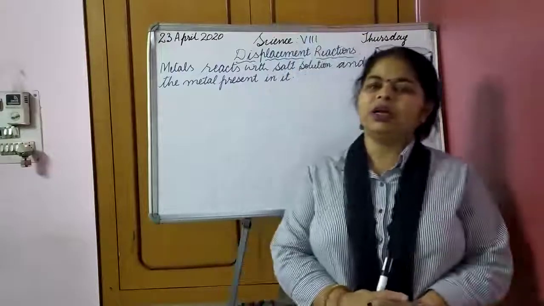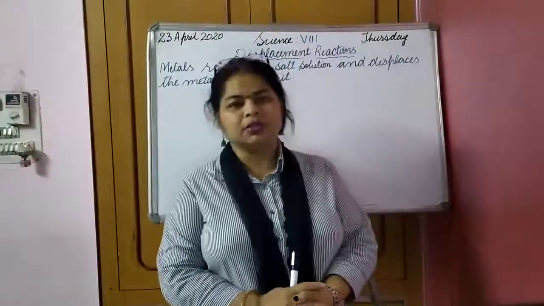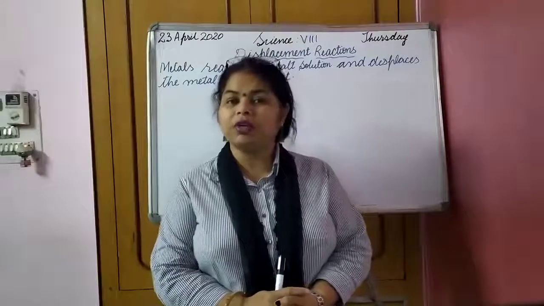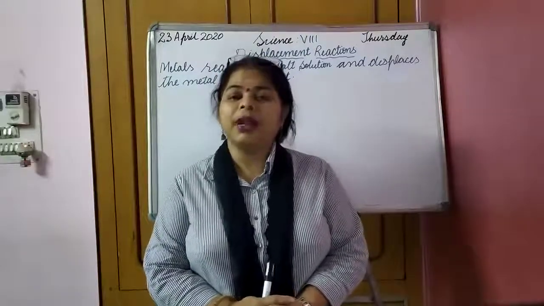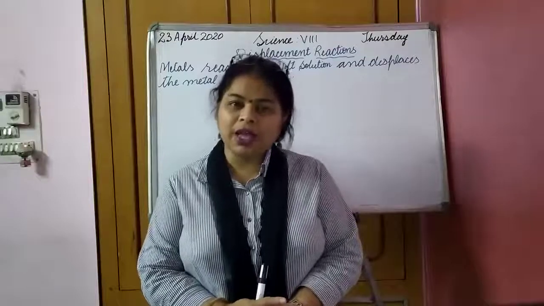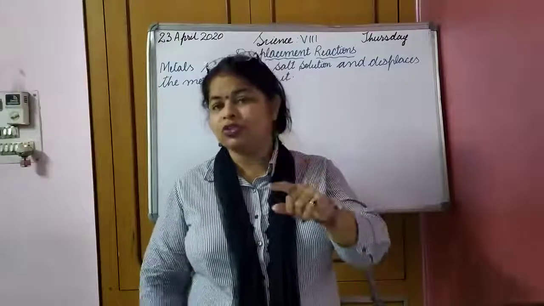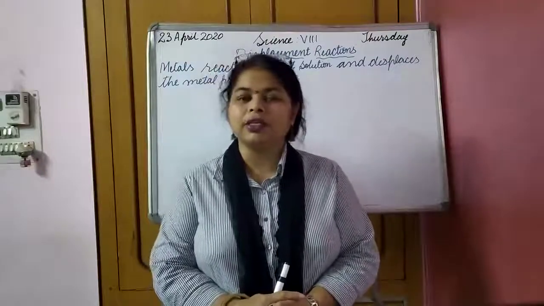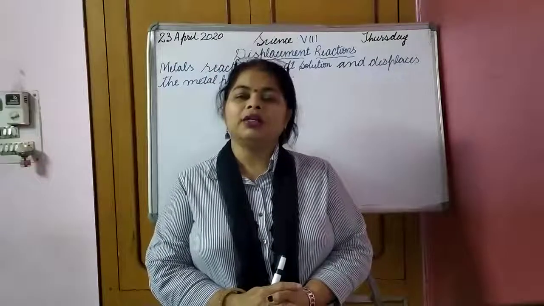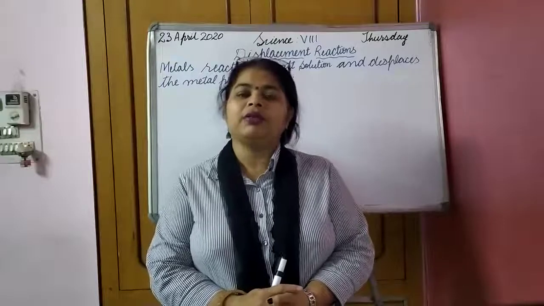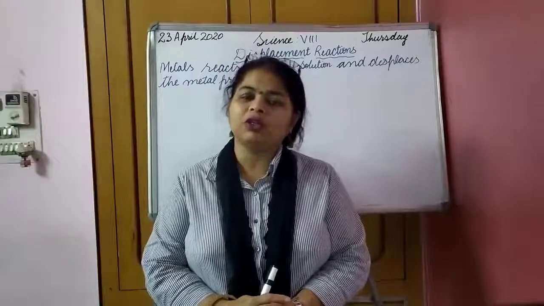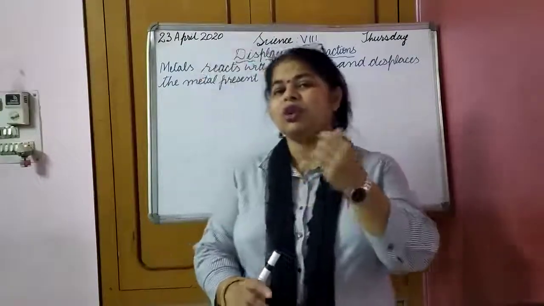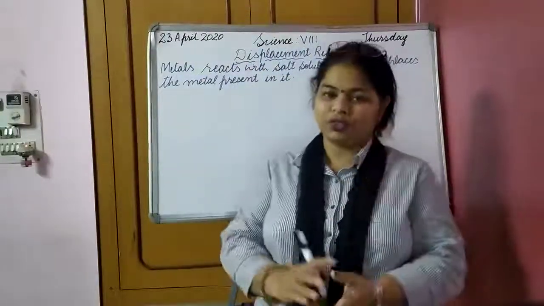But before that, let us recall what we did yesterday. We learned about the reaction of metals with acids and what kind of behavior they showed when they were treated with each other. When the metals reacted with acid, and don't forget the acid should be a dilute one, so we were taking dilute acid like HCl, and when the metal reacted with it, it formed its corresponding salt, and along with it, evolution of hydrogen gas took place.